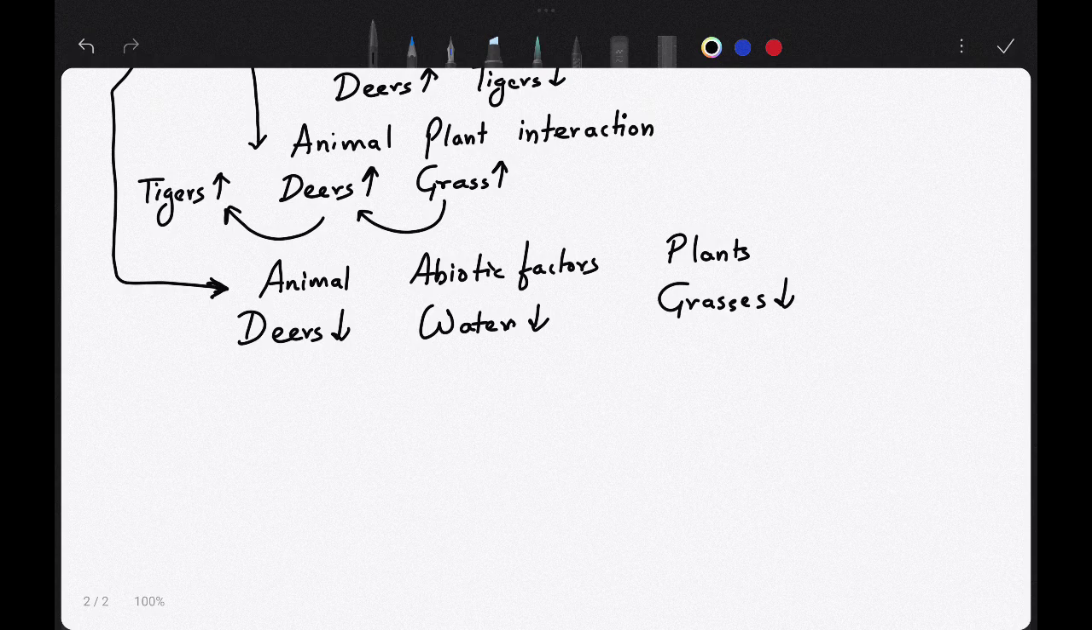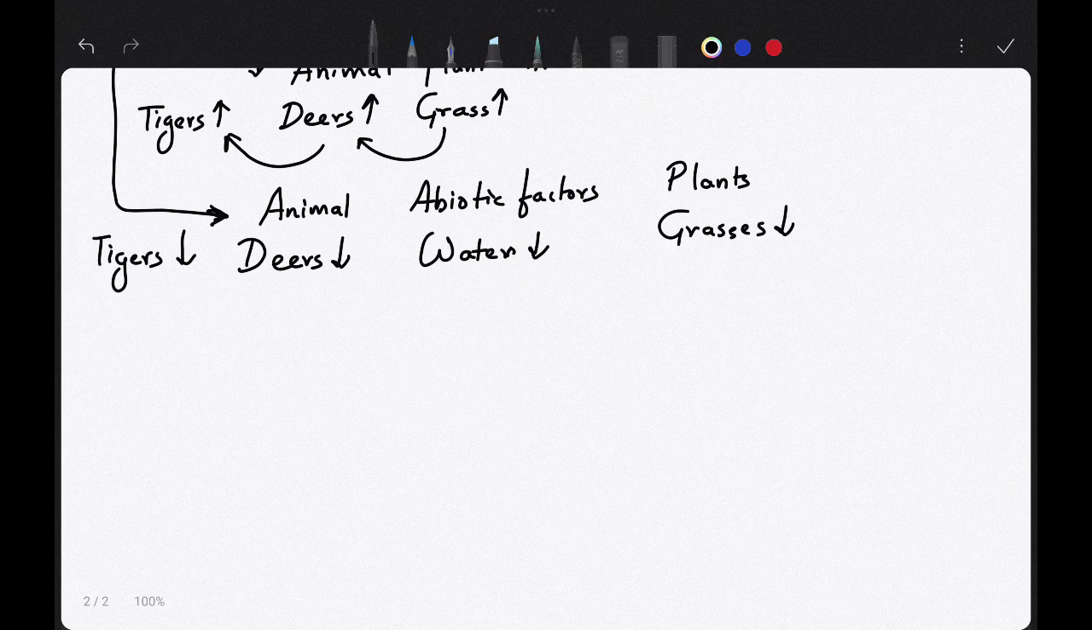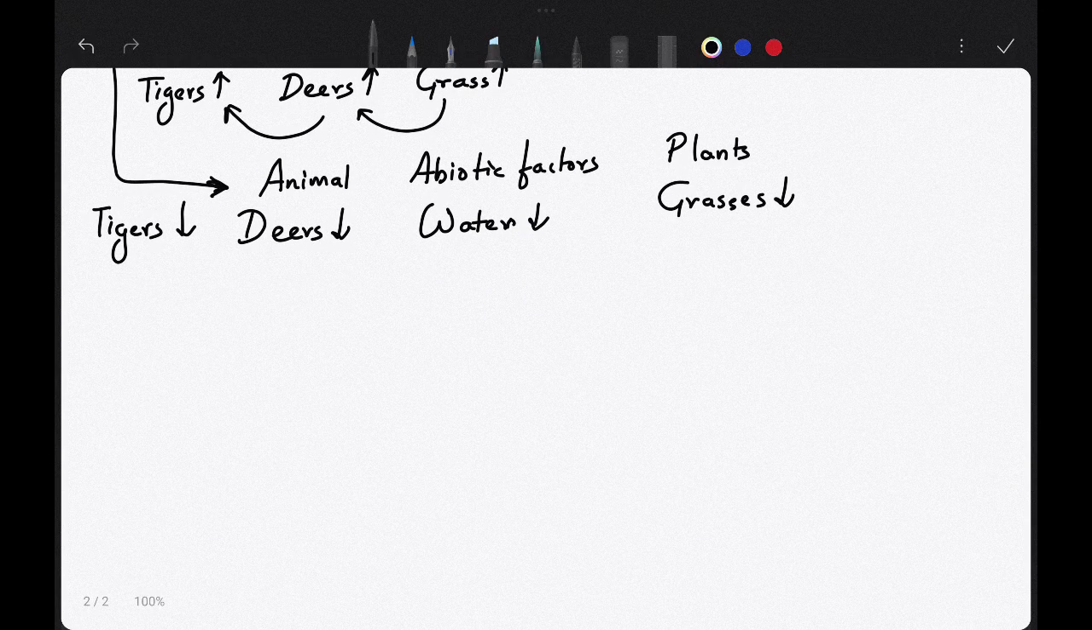Okay, and if the number of deers decreases, then the number of tigers will also decrease. So see, things are interdependent, they are dependent on each other. If one thing decreases, the other thing increases, or sometimes the other thing decreases and the other increases. Sometimes both increase, sometimes both decrease. So these are interdependent, means these are dependent on each other. So biodiversity, one of the most important factors is the animal plant interaction, the animal animal interaction. Okay, I hope you understood till here.